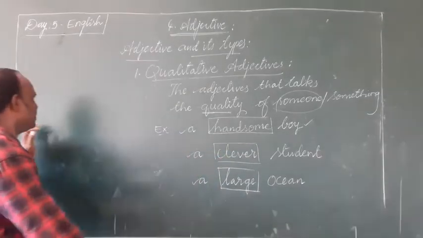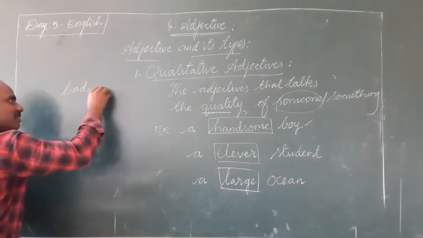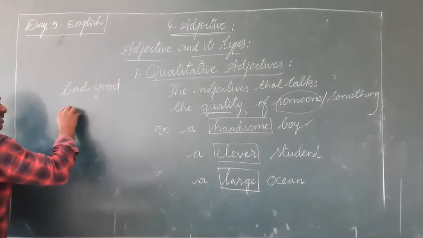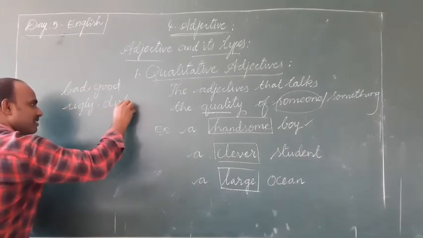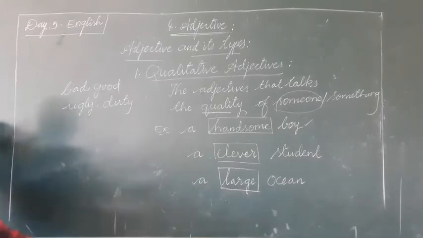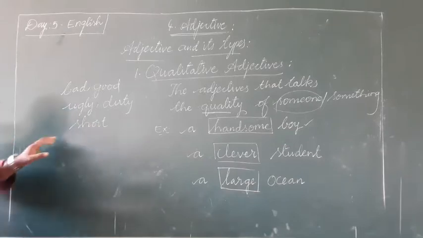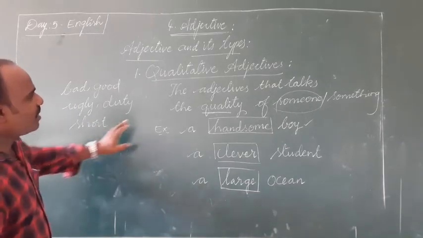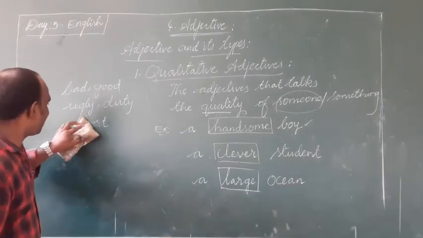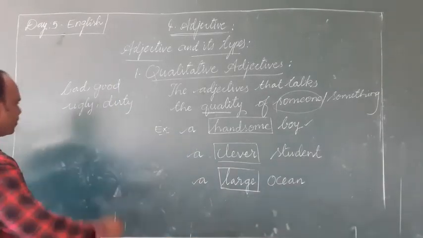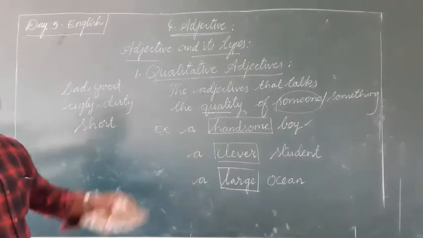Some more examples we can see, like bad, good, ugly, dirty, short. Short can be considered quality, of course.